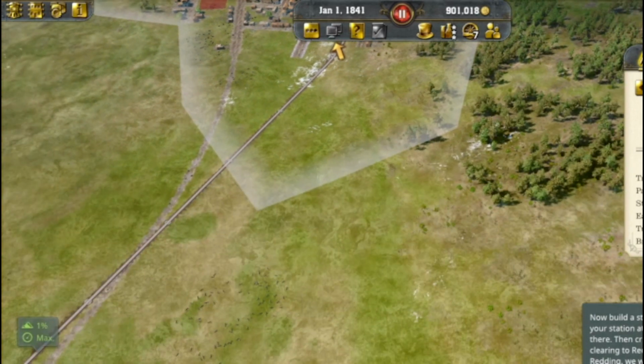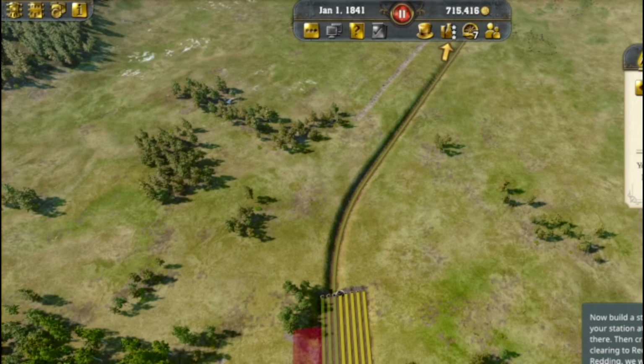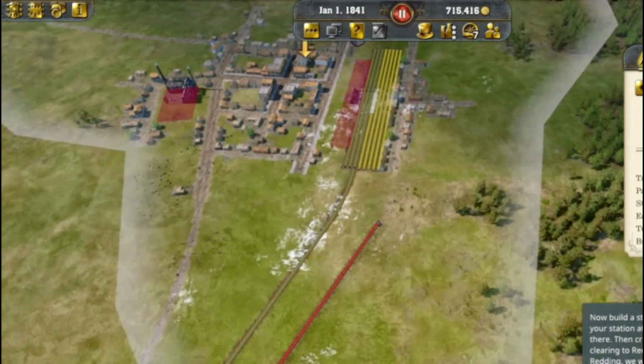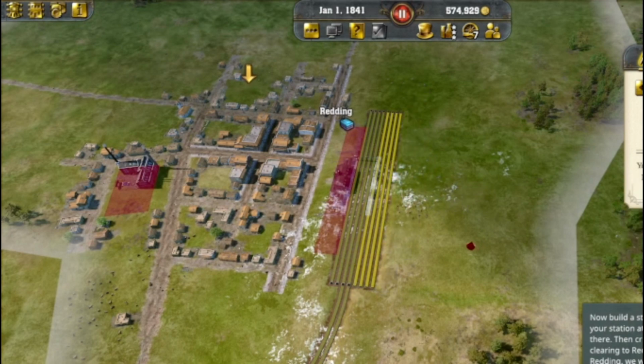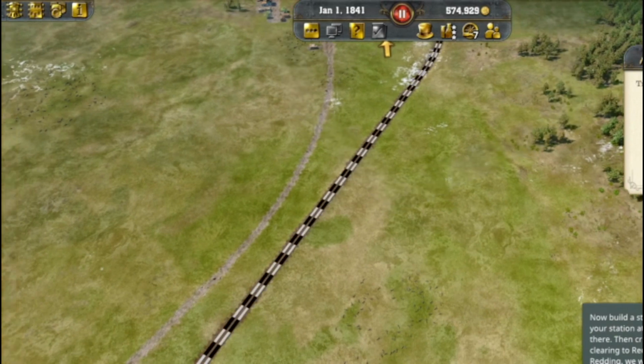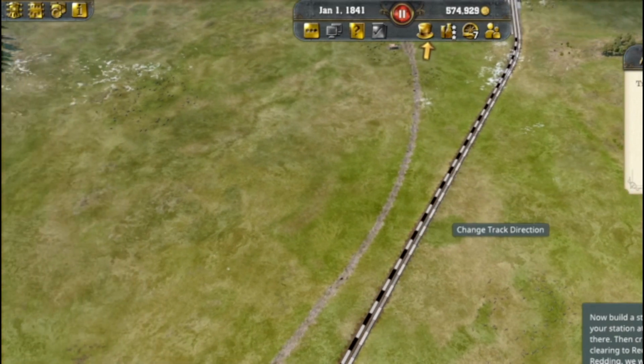Like that. I don't want to box it in, you know. If I want these two to go out, then I can. That's why I'm building it like this. Direction. Nope.